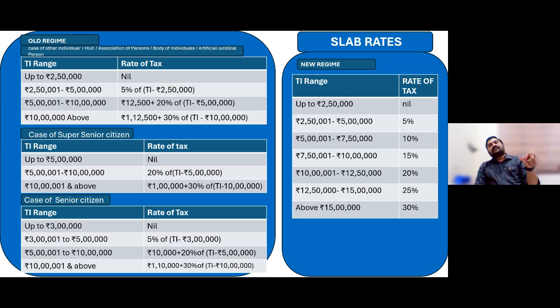And these slab rates for an individual are applicable only if they are a resident. If you are a non-resident, then even if you are a super senior citizen, the increased 5 lakh would not be applicable. The basic first slab, less than 60 age, 0 to 2.5 lakh would be the only one applicable. If you are a non-resident super senior citizen individual, the first slab is 0 to 2.5 lakh nil, 2.5 to 5 lakh 5% only would be applicable. For resident super seniors and resident seniors only, these enhanced slab rates would be applicable.